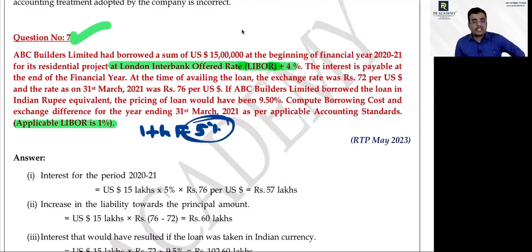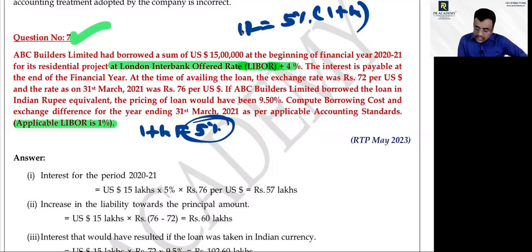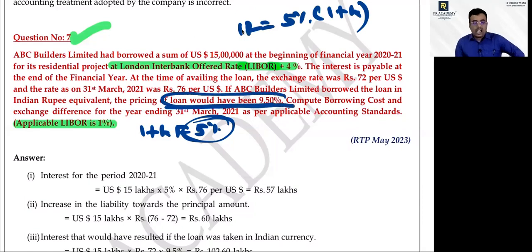Now it is the same concept that I taught for foreign currency loans. The loan is borrowed in foreign currency, US dollar 15 lakhs, interest rate is equal to 5%. I hope you know how that 5% comes, 1 plus 4. Yes, sir. If the loan is borrowed in Indian currency, interest rate is 9.5%. After learning this concept, whatever I did in the previous chart, do the same concept.